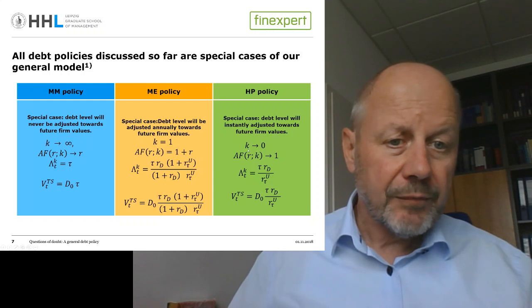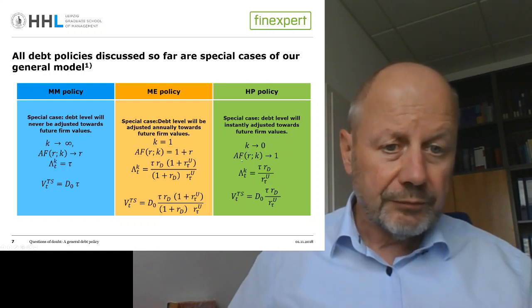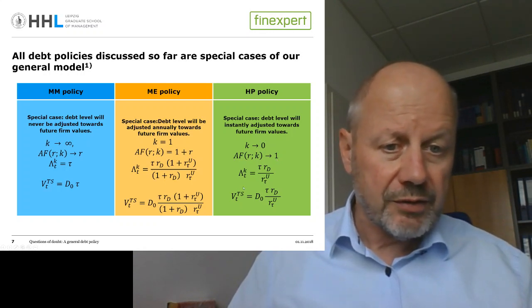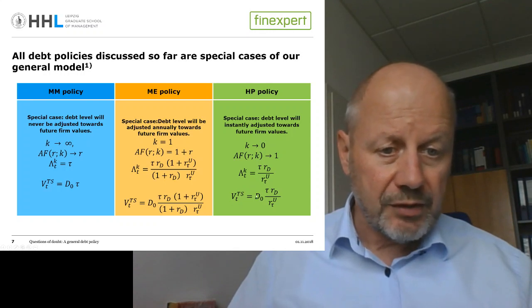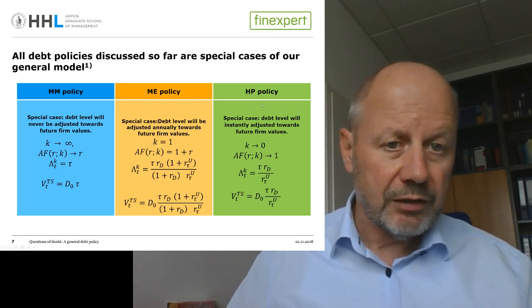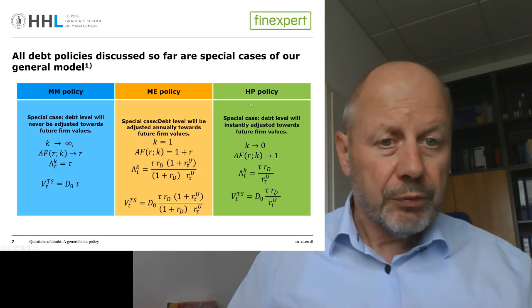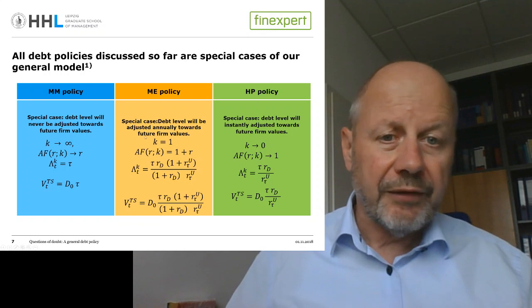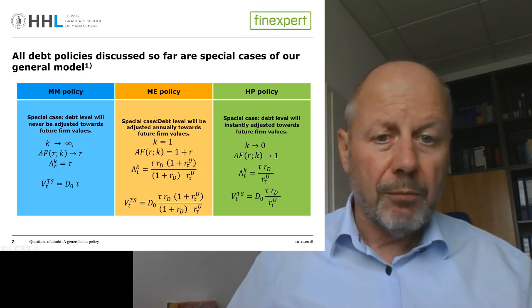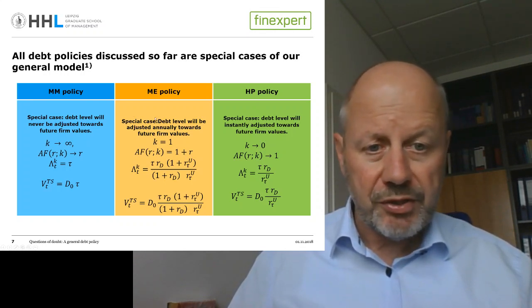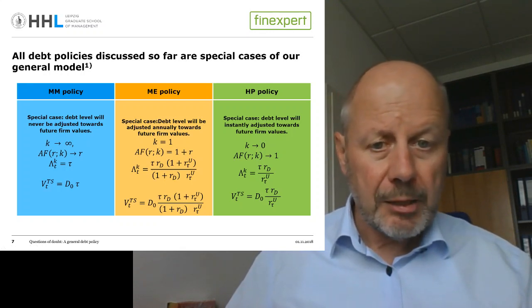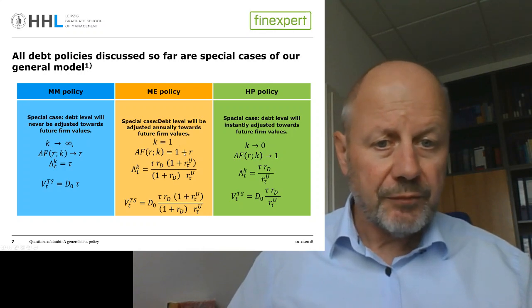That means that K is converging against 0, and that means that this annuity factor is then converging towards 1. And if it converges towards 1, then this is the equation for lambda, and this is then the equation that we get for the tax shield, which is equal to the well-known Harris-Pringle policy. Yeah? So all three are then special cases of our more general policy, picking an appropriate adjustment sequence of K.